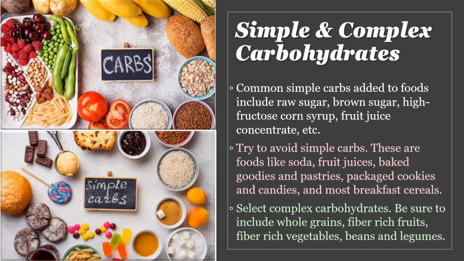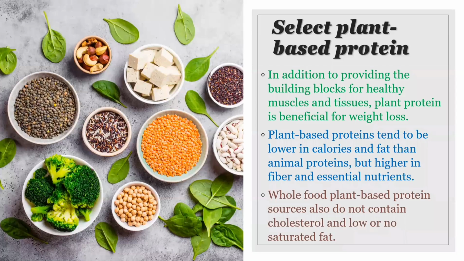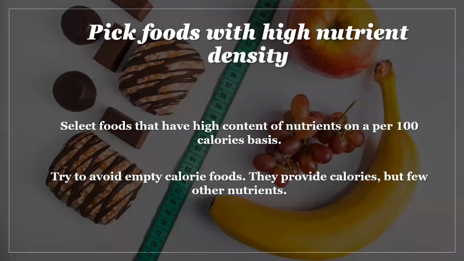Be sure to include the following complex carbohydrates as a regular part of your diet: whole grains, fiber-rich fruits, fiber-rich vegetables, beans, and legumes. Select plant-based protein over animal protein sources. In addition to providing the building blocks for healthy muscles and tissue, plant protein is beneficial for weight loss. Plant-based protein tends to be lower in calories and fat than animal proteins, but higher in fiber and essential nutrients. Whole food plant-based protein sources also do not contain cholesterol and contain low or no saturated fat.